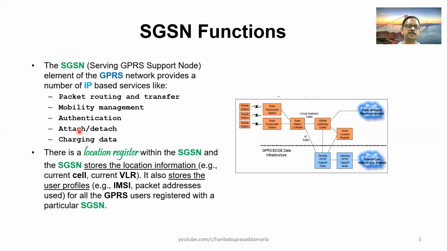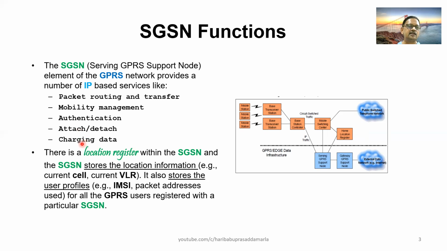Then the fourth function is attaching and detaching. Here what I mean to say is the user is to be connected to the data network for accessing, and after completion of using the data network, the user should be disconnected. That is known as detach.